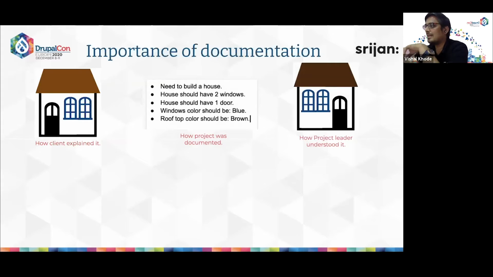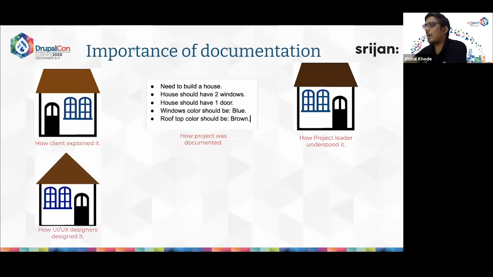You can clearly see the difference in the client's and the project leader's perception. The window direction has been changed and the color is also slightly different from what the client explained and what the project leader understood. And this is how the UI and UX designers designed the logo. Why? Because the design document was not available. The team discussed the requirements internally, and there was no proper indication of what the color code should be or how the rooftop should look.